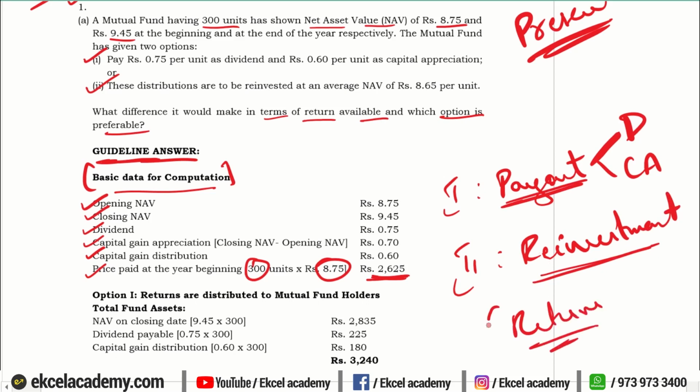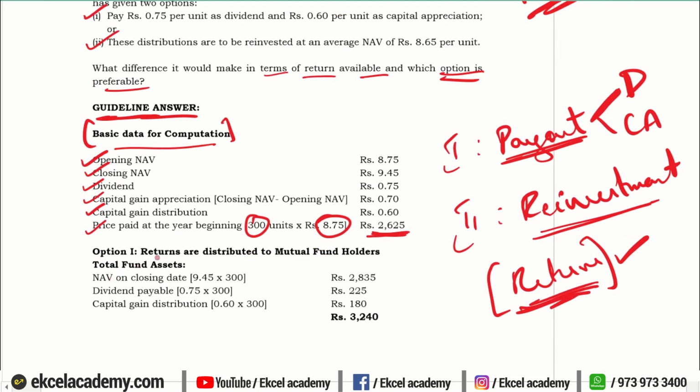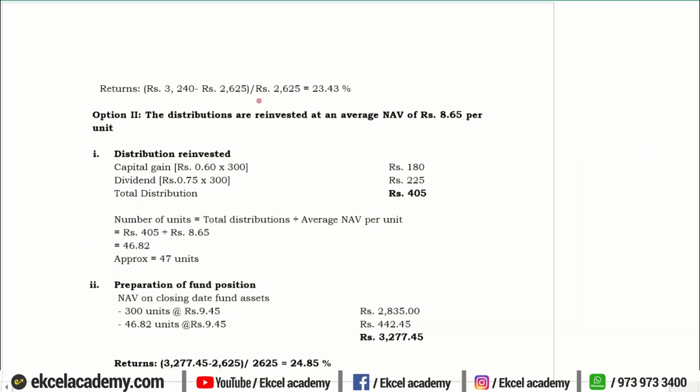On the basis of that, whatever is the difference between the two options, whichever option has a greater return, that will be preferable, and that is how you're going to quote the answer. First option, returns that are distributed. You're going to calculate what is the amount, what are the returns. So we know that the returns is 23.43%.